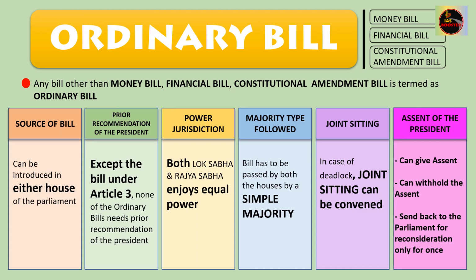So what does this only once mean? For a bill which is sent back to the Parliament for reconsideration by the President, it may be passed by the Parliament with or without amendments. That time the President is bound to put his signature, or the President is bound to give his assent. That way, after getting the assent, the bill becomes an act. So that's all for ordinary bill.